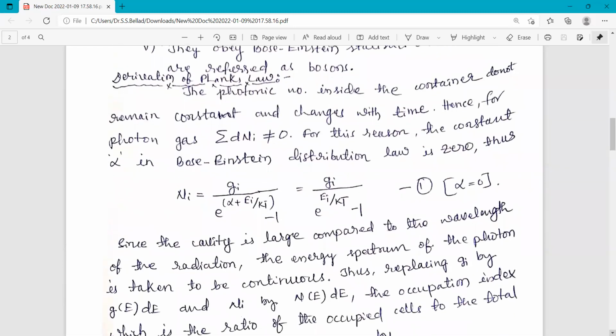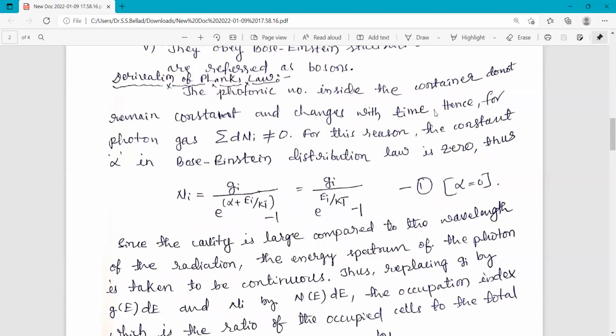And now I am going to derive Planck's law of radiation based on statistical mechanics. The photonic number inside the container does not remain constant and changes with time.